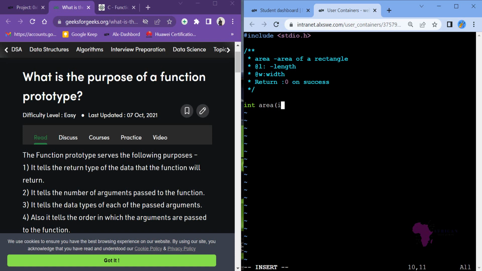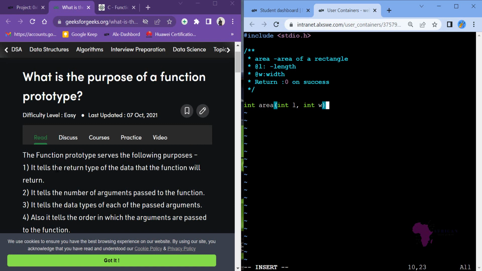So we have integer. Remember the last point says that it tells us the data types. So now data types: int L, comma, int W. So we shall have first of all the length and then the width.